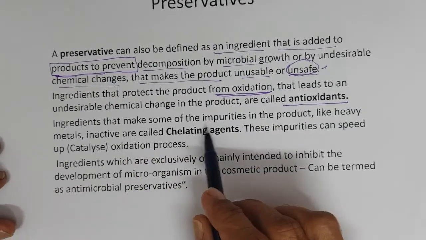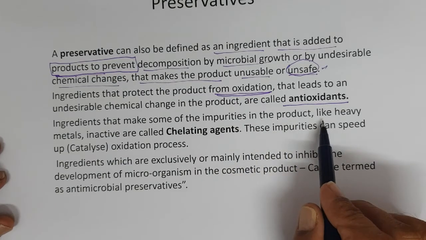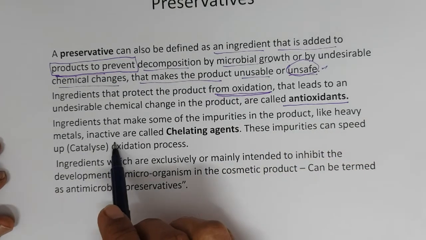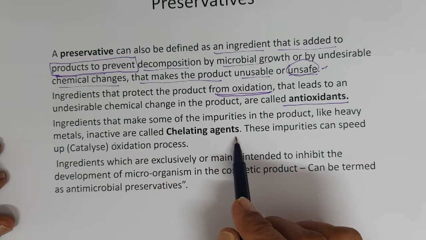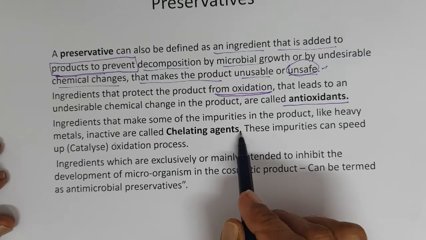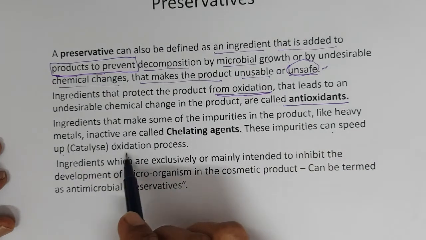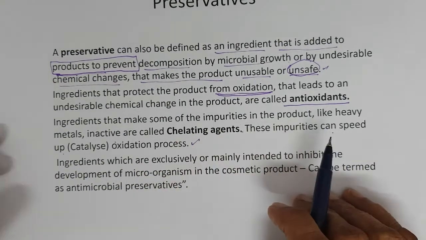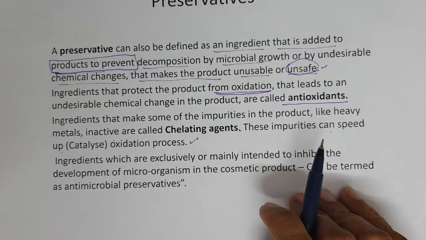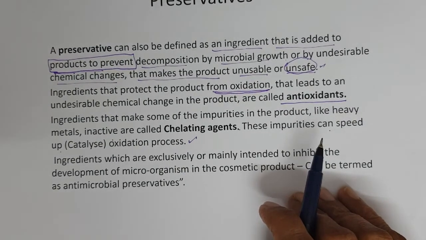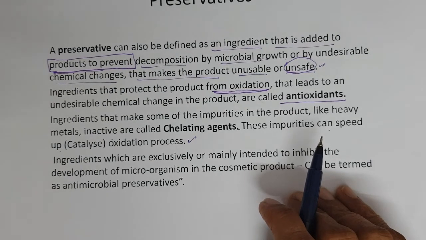Ingredients that make some of the impurities in the product, like heavy metals, inactive are called chelating agents. These impurities can speed up the oxidation process. Heavy metals like iron in the product can catalyze the oxidation process.